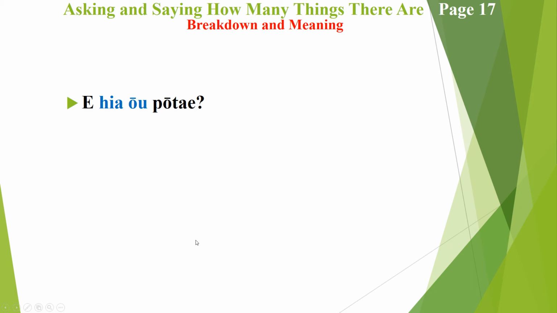"E hia ō pōtai." Don't forget to sound out those macrons. "E hia ō pōtai." So you can practice these along as well as we go through them. When I say it, you say it too, just to get that Māori language rolling off your tongue nice and smoothly like you've been doing in the classes. Don't stop there. Practice it in these revision lessons as well. So "E hia ō pōtai" is saying: how many hats do you have?